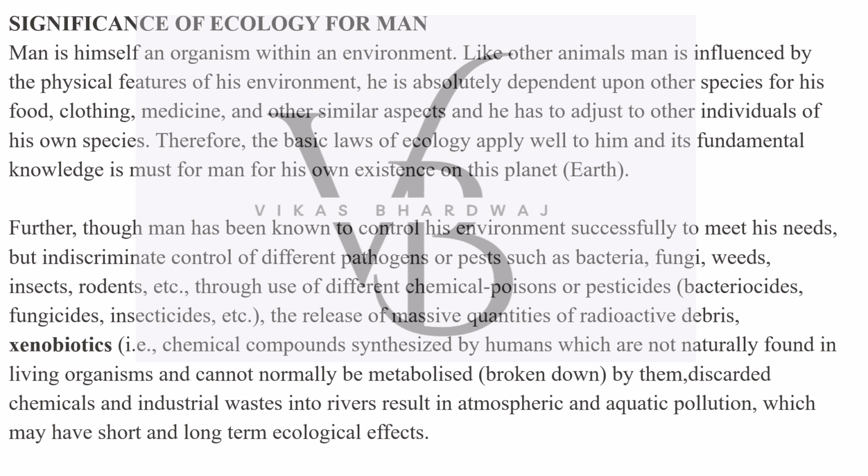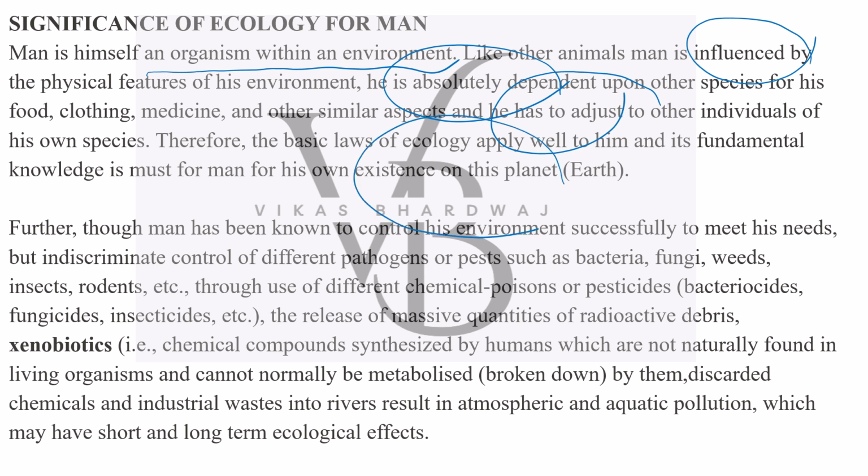That is why we say that man is himself an organism with an environment. We have our own environment, we are influenced by physical features, and we are absolutely dependent on other species for our survival, for our food, for our clothing, for our growth, everything. And we have to adjust to other individuals also, because the way indiscriminate urbanization, deforestation, soil erosion, population growth is happening, it is very important for our own existence on the planet that we adhere to certain rules.